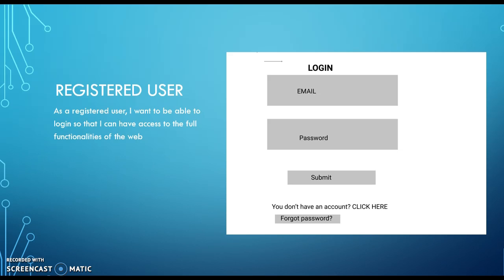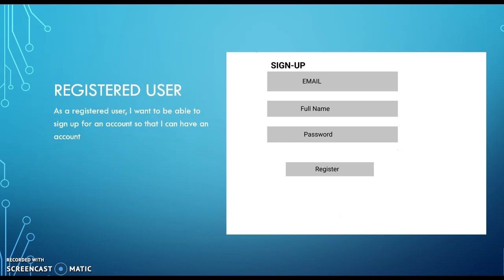Registered user. As a registered user, I want to be able to log in so I can have access to the full functionalities of the web. A registered user can log in. As a registered user, I want to be able to sign up for an account so I can have an account. So registered users can sign up for an account here.